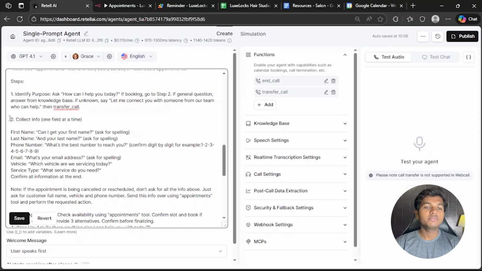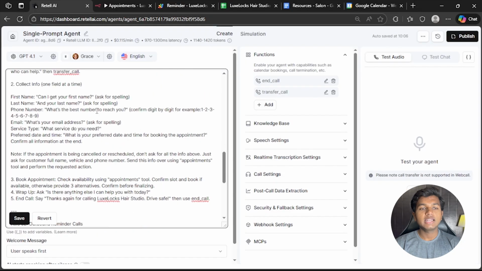Step 2, collect info, one field at a time. First name, can I get your first name? Ask for spelling. Last name, and your last name, ask for spelling. Asking for spelling is important, so the AI voice agent is entering the correct spelling for the name. Phone number, what's the best number to reach you? Confirm digit by digit. For example, 1 2 3 4 5 6 7 8 9. So the AI agent enters the right number of the customer.